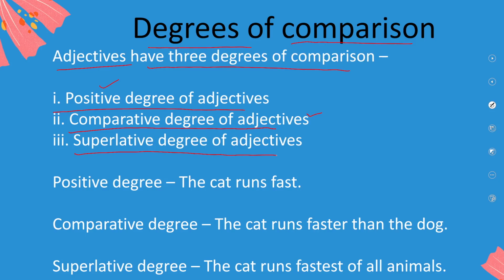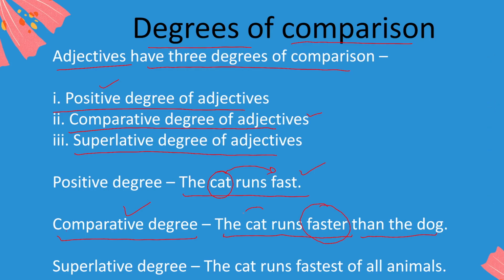So, the sentence is, the cat runs fast. Now, this is a positive degree. No comparison is being made. We are telling about the cat who's running. There is no comparison. But if you want to make a comparison, let's say comparative degree, you say the cat runs faster than the dog.